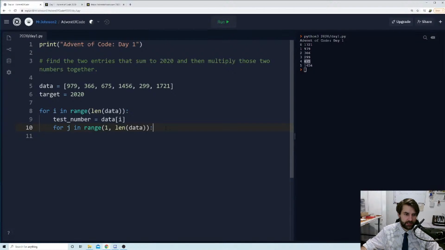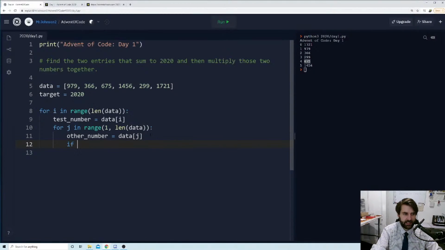So we're going to start from 1, and we're going to have our, let's say, other number. Oh goodness, this is bad practice, that's awful. I'm thinking on my feet here, and it's not good. So J starts at 1, I starts at 0. So our test number in the first iteration of this loop for I in range is going to be 979. Then we're going to go into this loop here for J, and our other number is going to be data J, and J starts at 1. So J is going to be this position here. Data J is going to be 366.